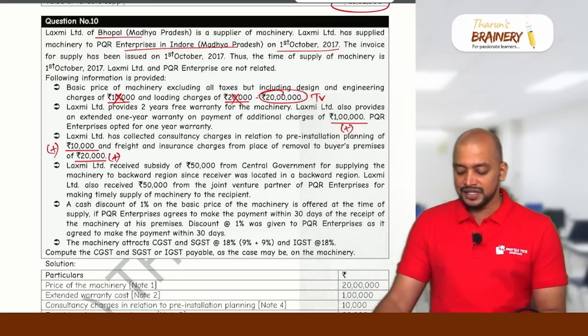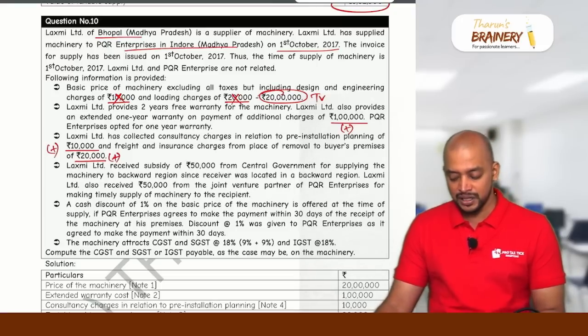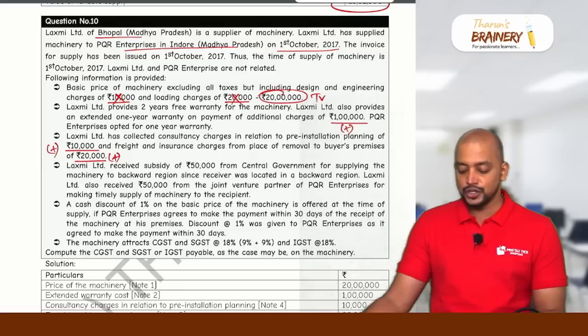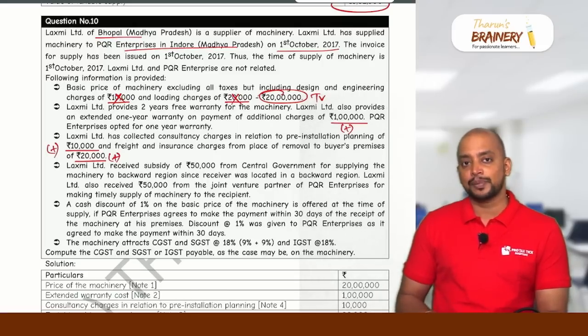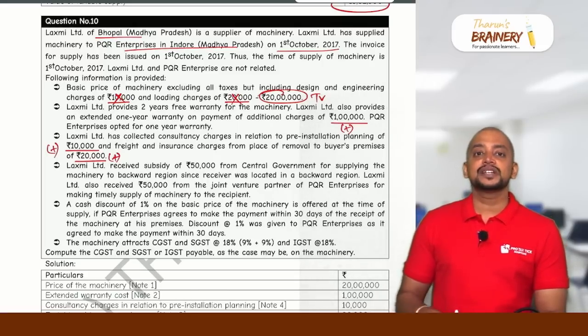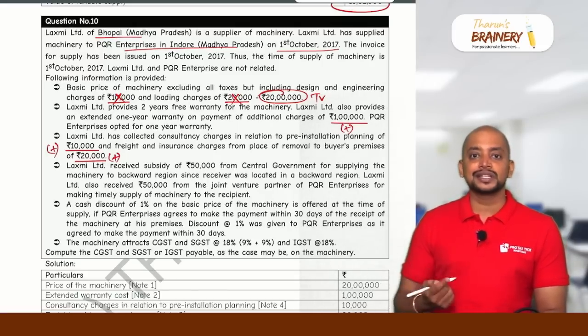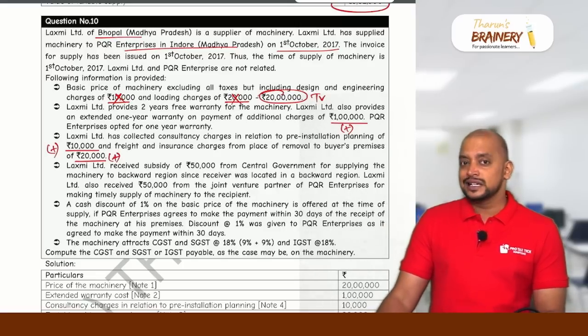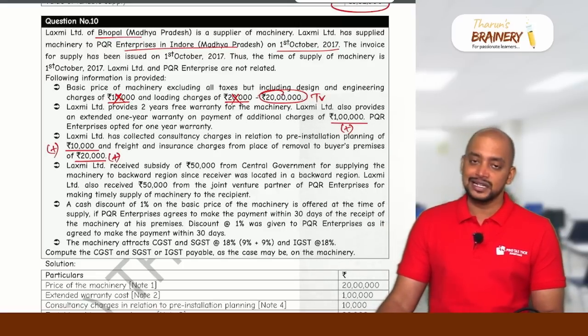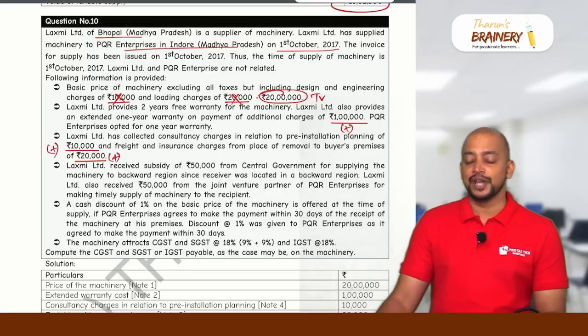Lakshmi Limited received a subsidy of 50,000 from the central government for supplying the machinery to a backward region, since the receiver was located in a backward region. Is it directly linked to supply? Yes, because the subsidy is based on outward supply, so it is directly linked to price. And is it from CG or SG? Yes, therefore it is to be excluded.